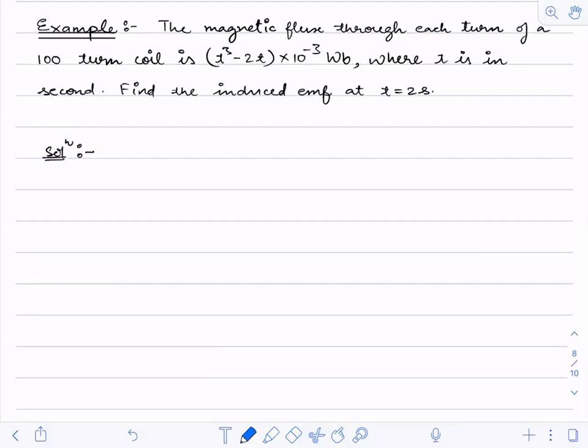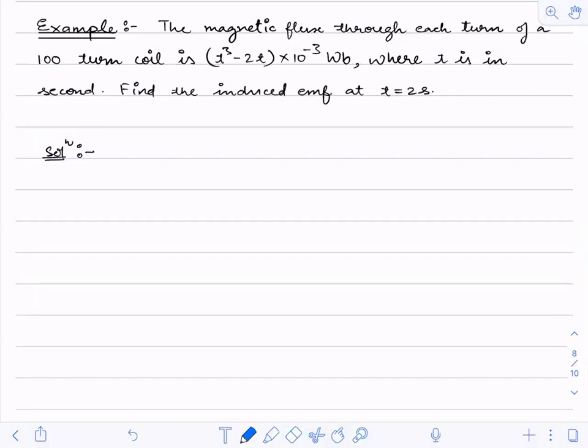Okay, 1 volt. 10 to the power minus 2. What is that? 1 volt. Okay, 1 volt. Fine, fine. Just see here.